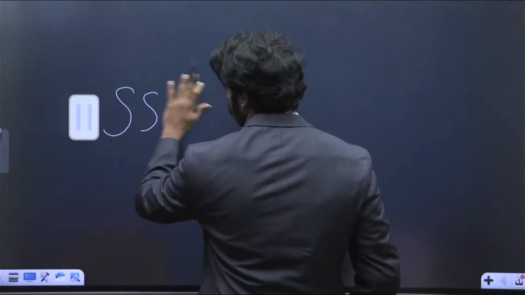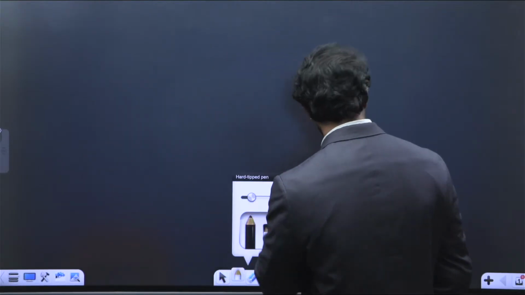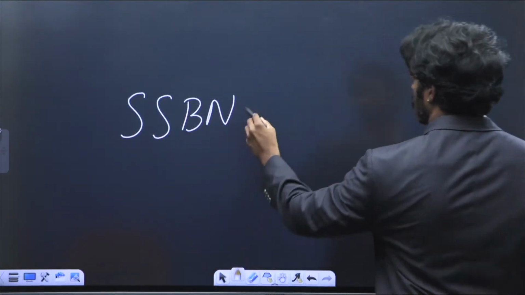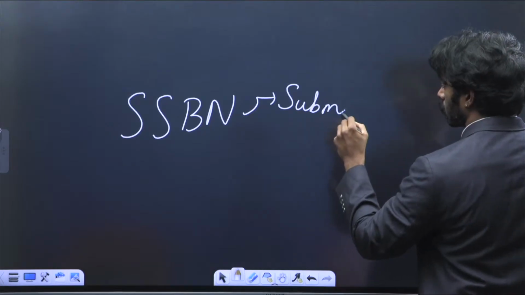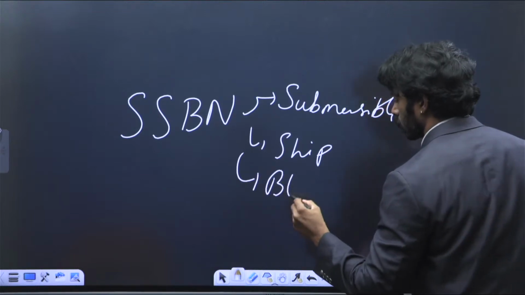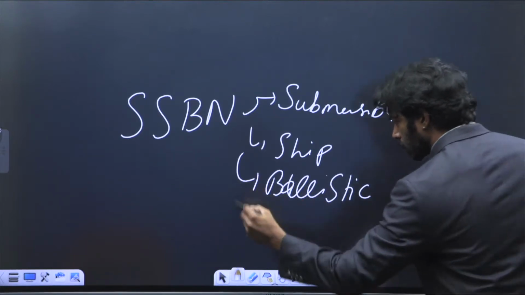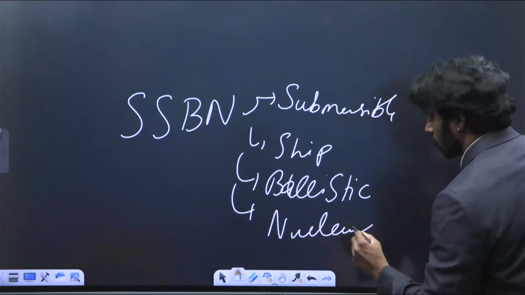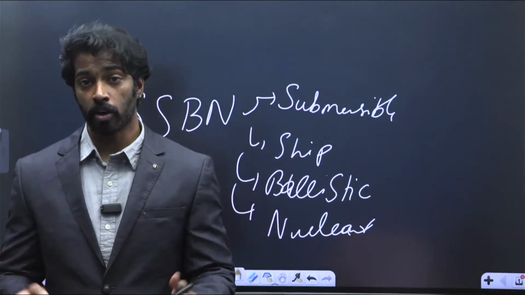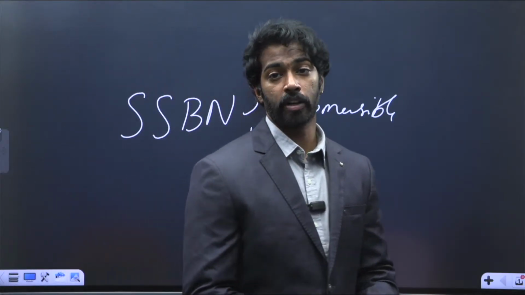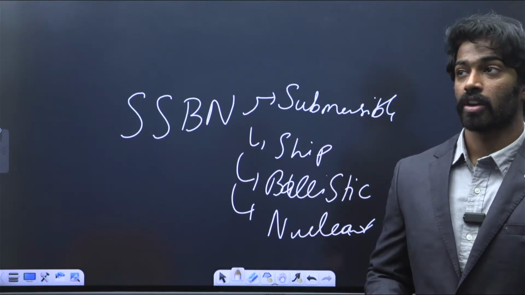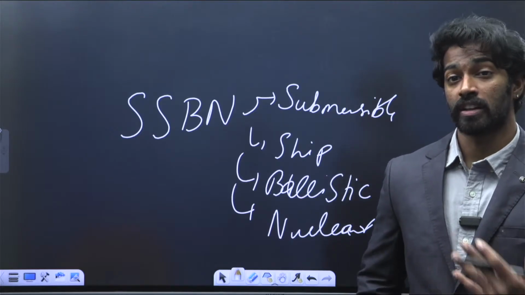We have SSBN. SSBN is nothing but submersible ship ballistic nuclear, right? The editorial is saying that as the induction of INS Aridman has happened in 2026, we have more capability of ensuring there is no nuclear war or nuclear deterrence happening in the Indian Ocean. That way, we have more capability when it comes to defending ourselves on the water side.